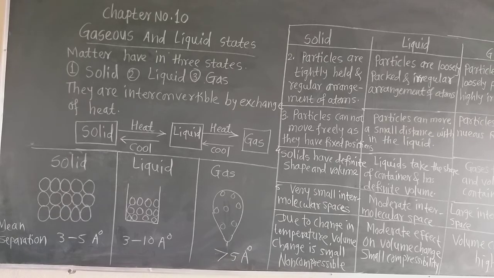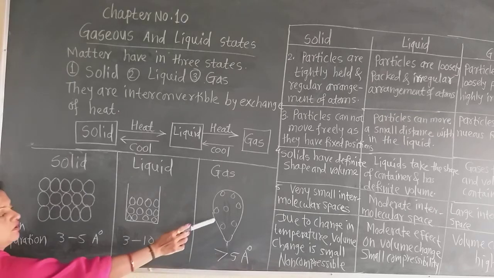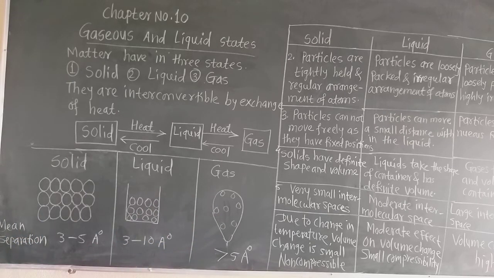Now here the gas is placed in the balloon, so we can see there is gas, but in the space there is air, and we cannot see the air. The particles of the different gases in the air are present, but they can diffuse randomly, that is, from one place to another place, because there are no measurable intermolecular forces between them.